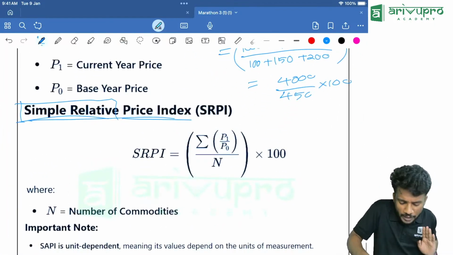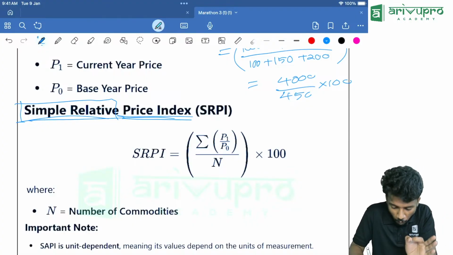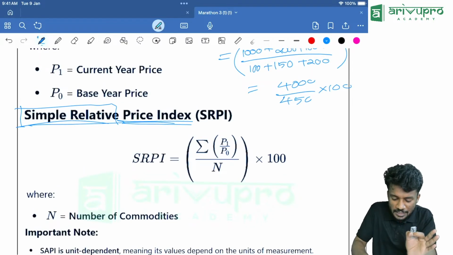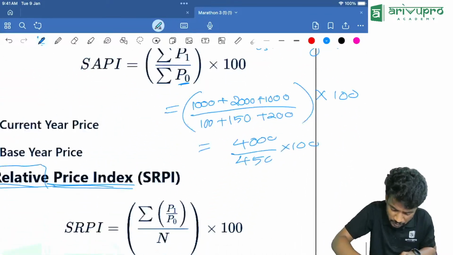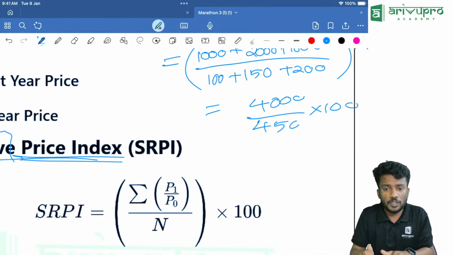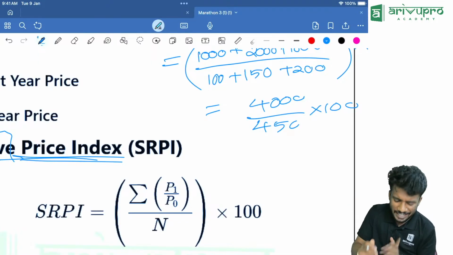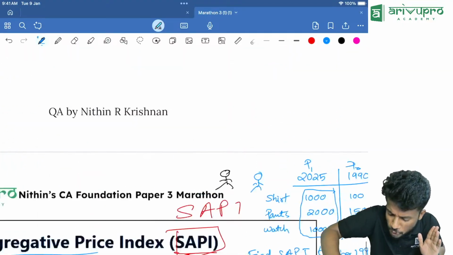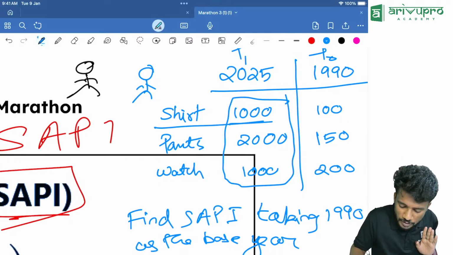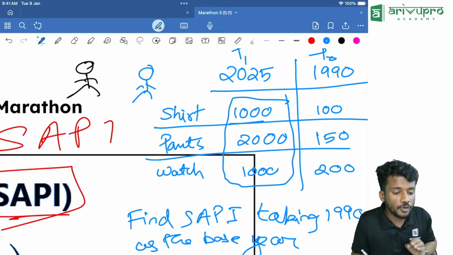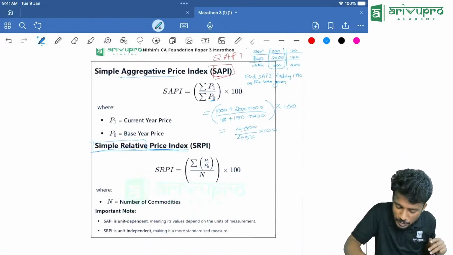Now here, in simple relative price index, we will take the ratio of each component's price. If you look here, it is given as sigma P1 by P0 divided by n into 100, where n is the number of components. You tell me, everyone, how many components are over here? Please tell me. There is a shirt, there is a pant, there is a watch. So n value is how much here?